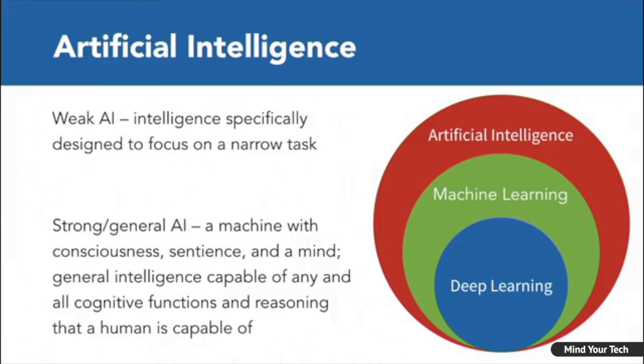So this is just a high-level overview of how these three terms are related. Deep learning is a subset of machine learning, which is a subset of general artificial intelligence. These should not necessarily be used interchangeably without specifying what type of AI we're talking about.